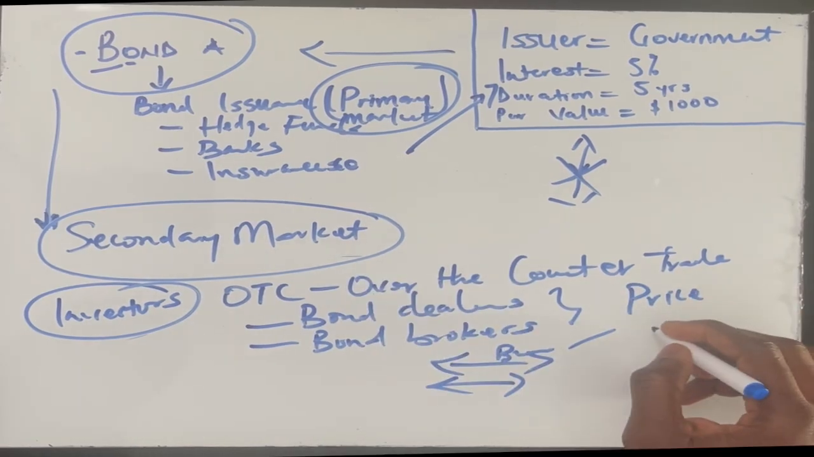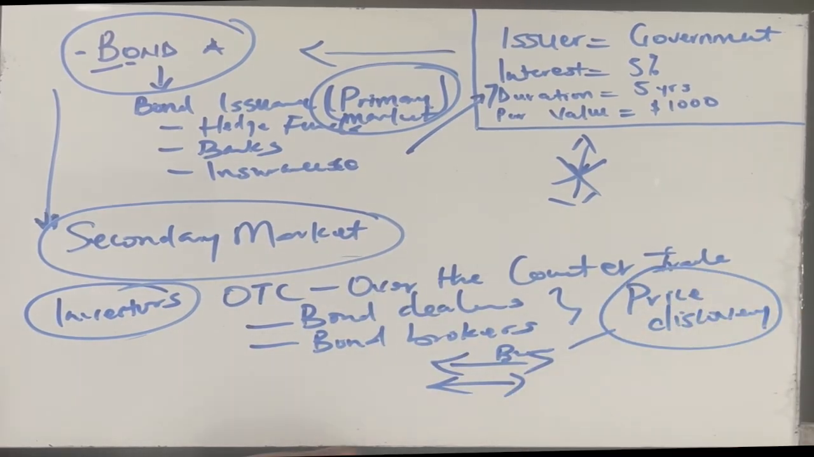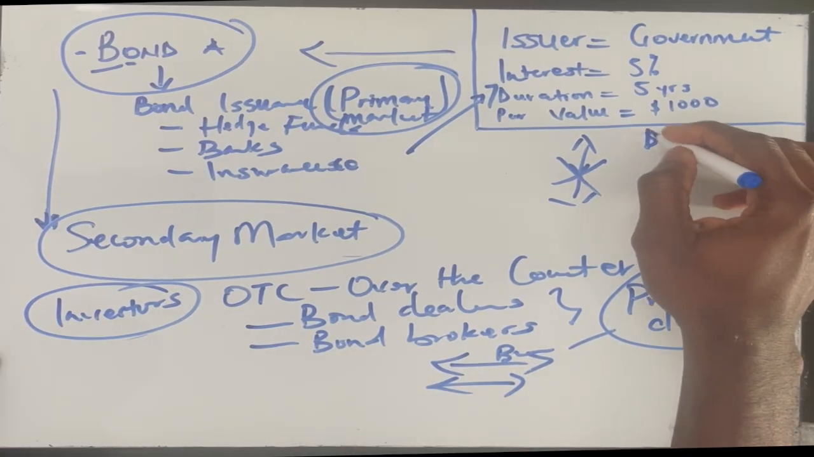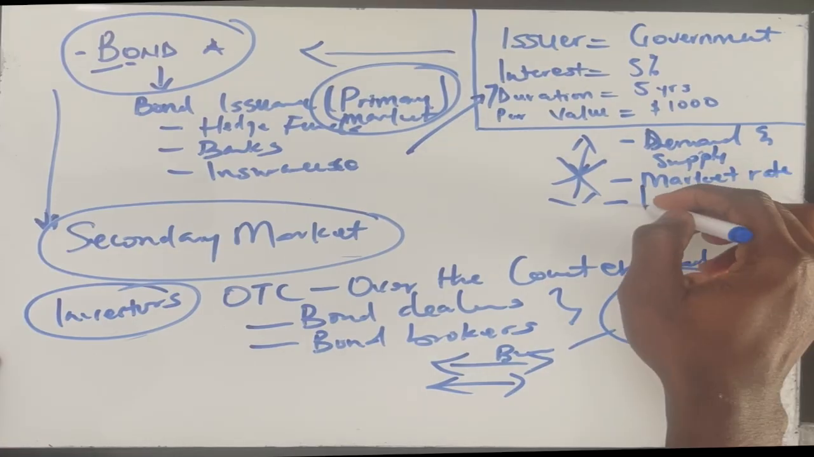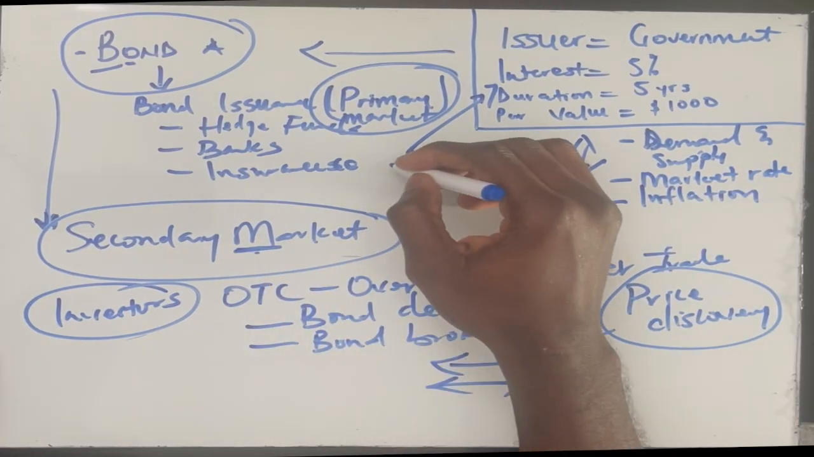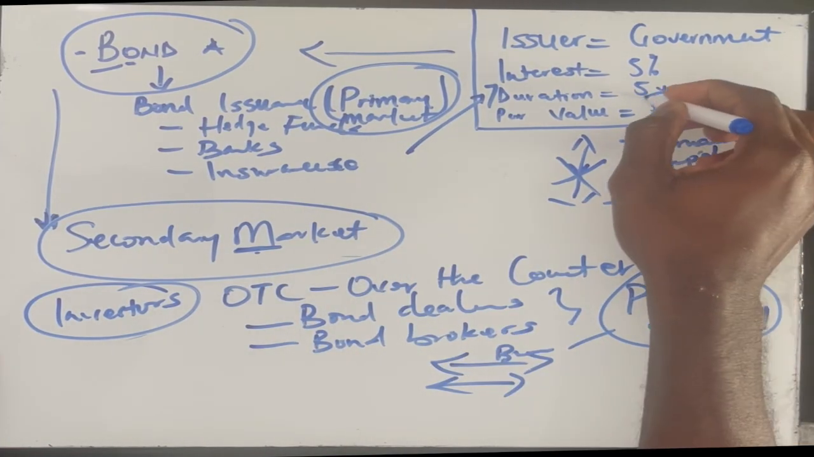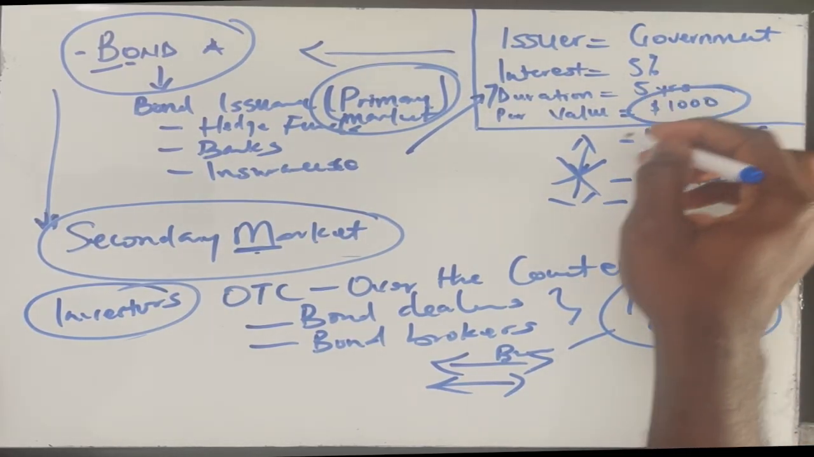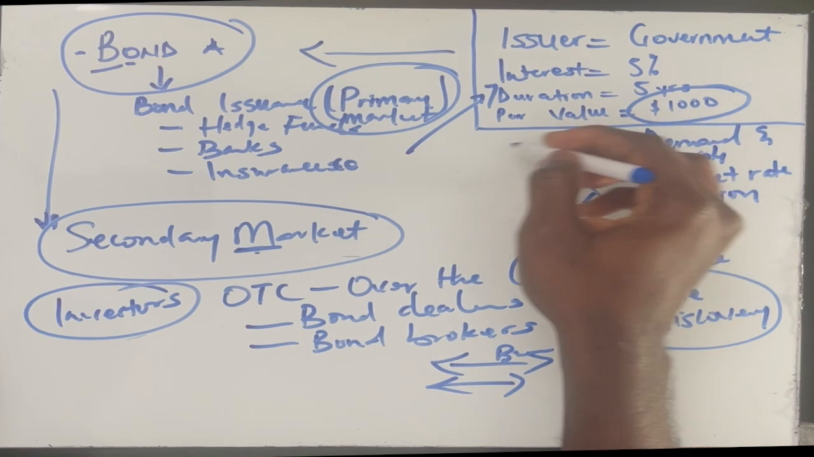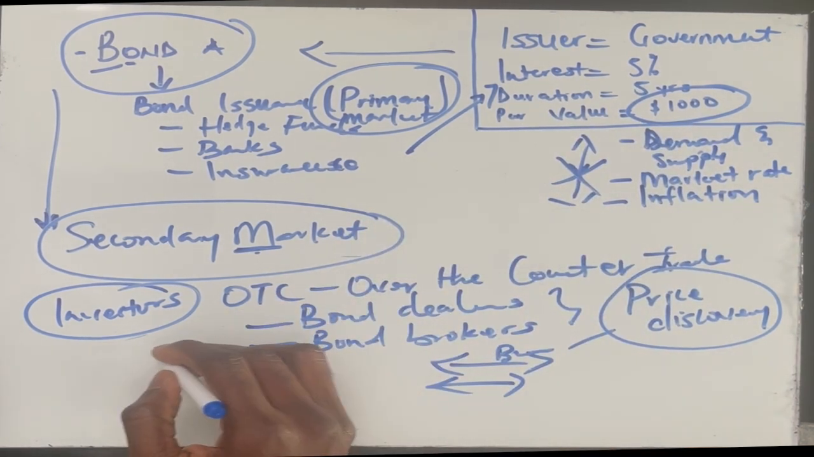We get what is known as price discovery. Price discovery simply means that, of course, there are so many factors that are going to come into play. We have demand and supply coming into play here, the market interest rate, inflation expectation. So these guys are going to buy the bond at the par value, exactly how much the government is willing to trade for the bond. They are buying the bond at 1,000. So they have got a bond that is worth $1,000.